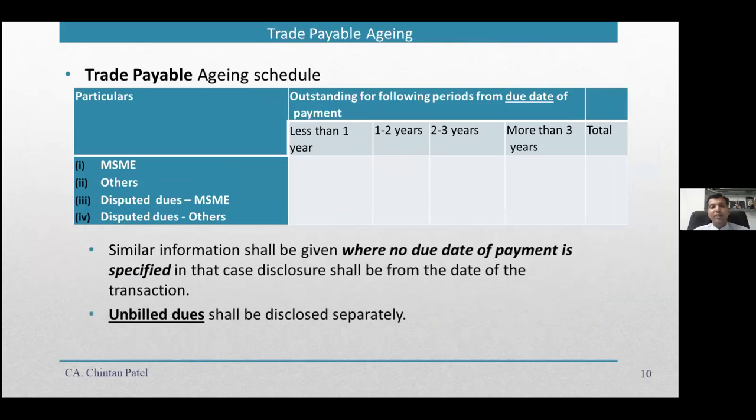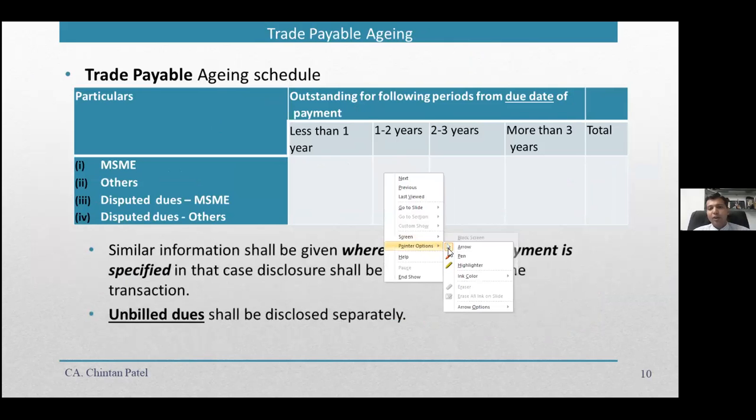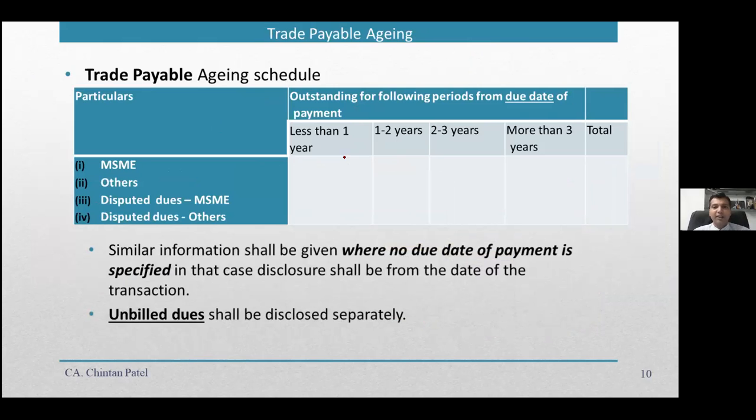Let us look at the next point. It is on trade payable aging. In trade payable aging also, in the same way, less than 6 months is not relevant here. Why? Because less than 6 months was critical for receivables, which was already covered. Under payables, it just says less than 1 year, then 1 to 2 years, 2 to 3 years, and more than 3 years. From the due date, you do the aging. And the trade payable schedule you also have to divide into these four parts: one is MSME, others, disputed dues MSME, and disputed dues others.